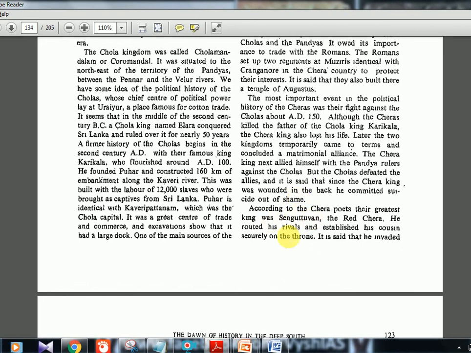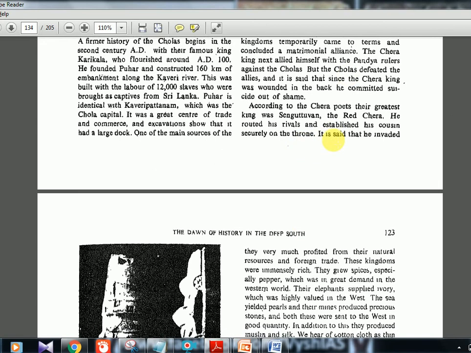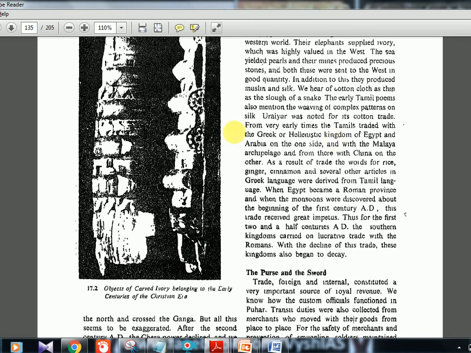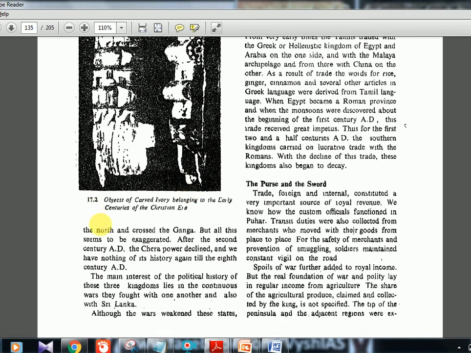According to Chera poets, the greatest king was Senguttuvan. Okay, Senguttuvan was a Chera king, the Red Chera. He routed his rivals and established his cousin securely on the throne. It is said that he invaded the north and crossed the Ganga. It's actually ivory, this picture, carved ivory. Okay, they are telling exaggerated stories like the Chera king Senguttuvan went up to the north and crossed the Ganga river and all, but it's exaggerated.